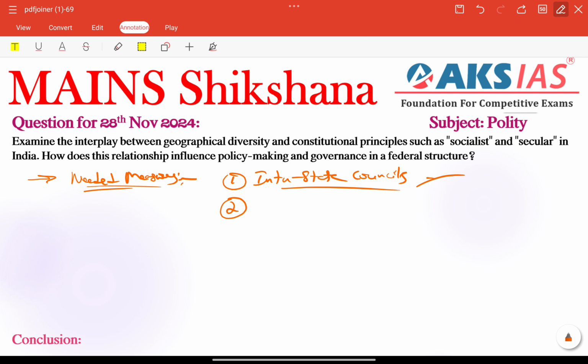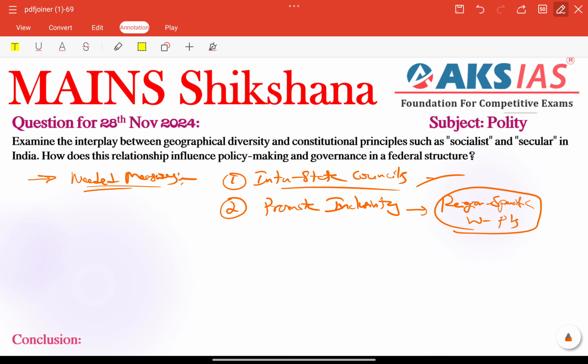Next, we need to promote inclusivity through region specific welfare programs, which will focus on the unique needs of marginalized groups also.